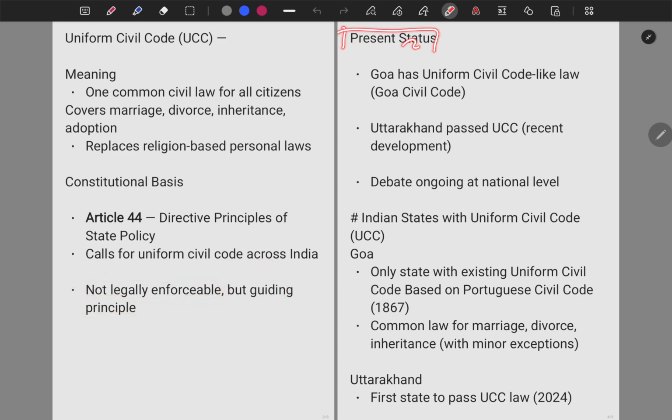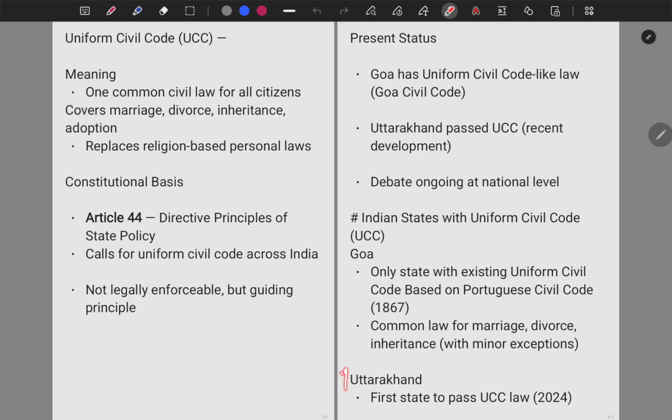The present status is that Goa has a Uniform Civil Code, the Goa Civil Code. Uttarakhand recently passed the UCC law in 2024. So you should remember the Indian states with a Uniform Civil Code, which include, first, Goa, the only state with an existing Uniform Civil Code, based on the Portuguese Civil Code of 1867, which includes common law for marriage, divorce, inheritance with minor exceptions.